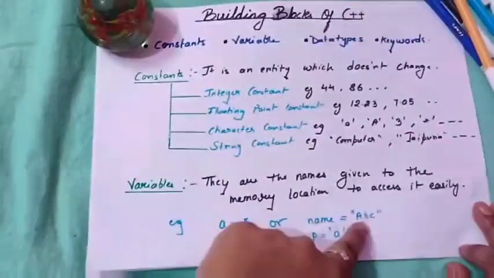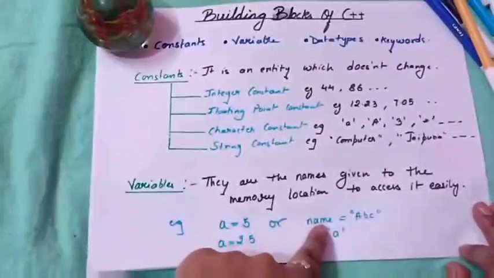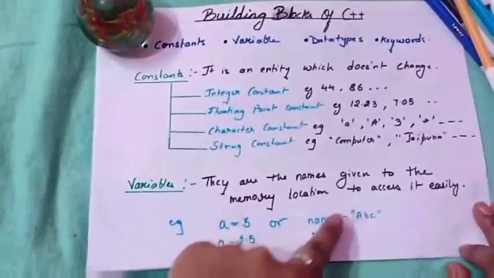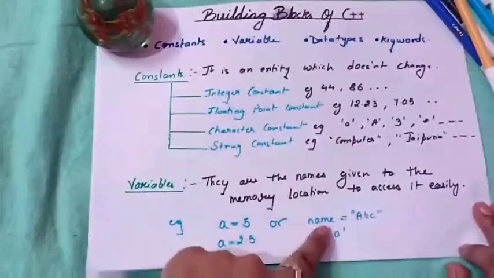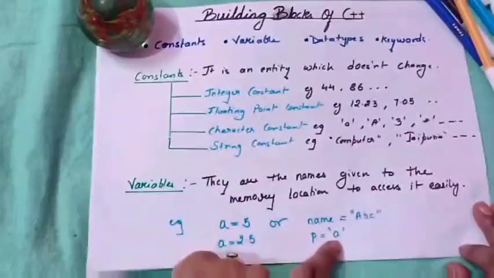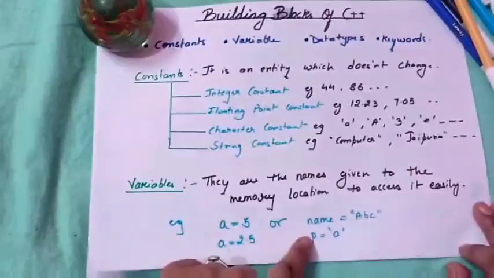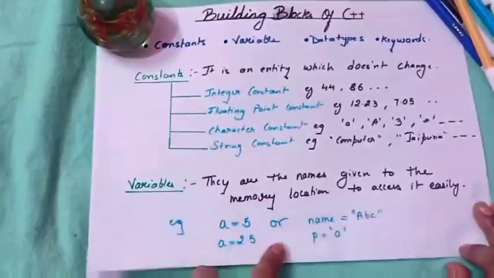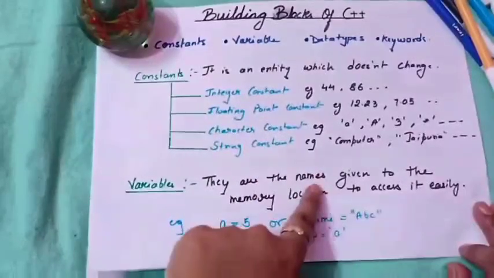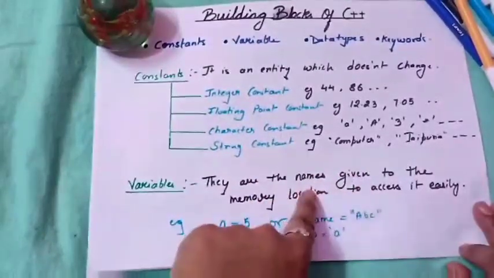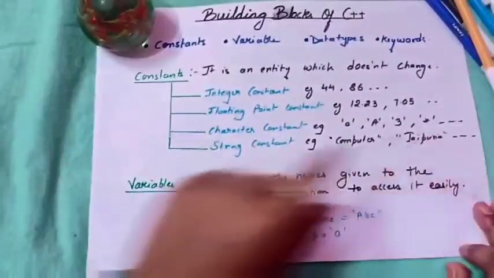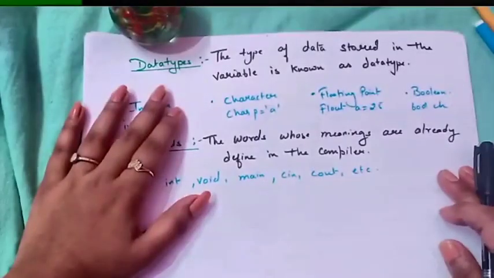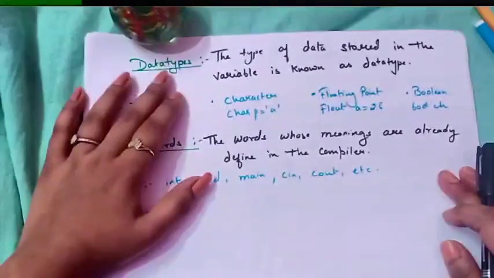Again, whenever we call name, the value stored in this variable will be reflected. Similarly, P is equals to, in single inverted commas, we have written A. Whenever we call P, this value will be reflected. So basically, variables are the names given to the memory location to access it easily in future. Now we will see what data types are.